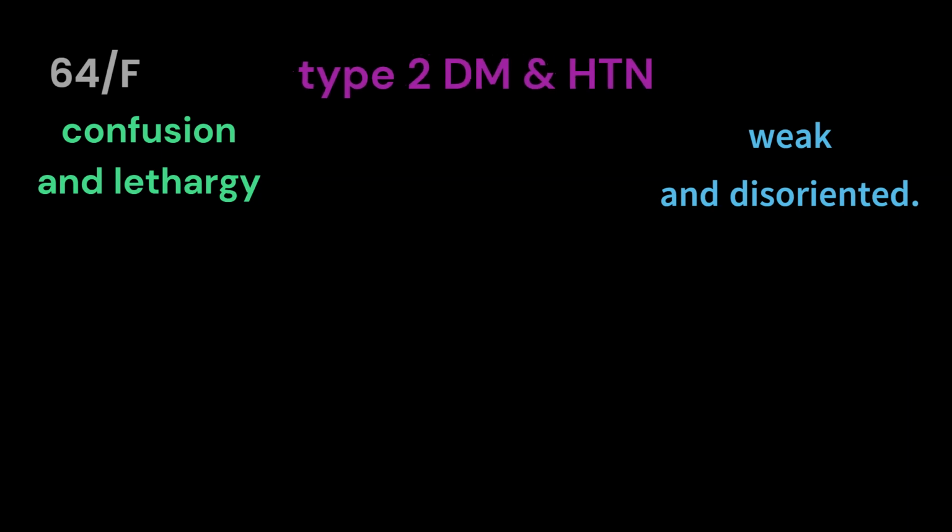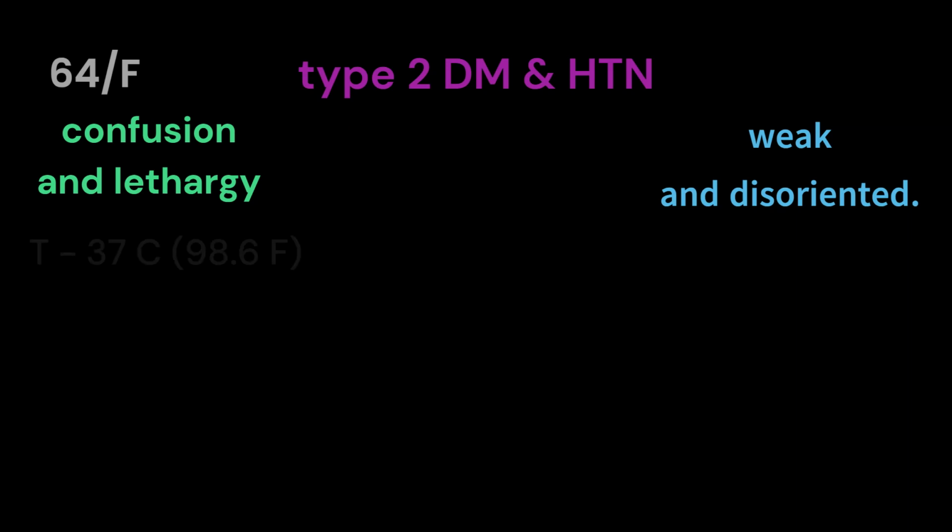The case scenario is: a 64-year-old woman is brought to the emergency department due to confusion and lethargy. The patient was asymptomatic when her husband left for work in the morning, but when he arrived home, he found her in bed weak and disoriented. The patient's medical conditions include type 2 diabetes mellitus and hypertension, for which she takes multiple medications. She does not use tobacco, alcohol, or illicit drugs.